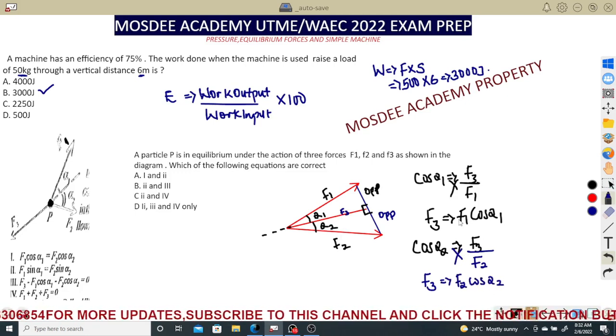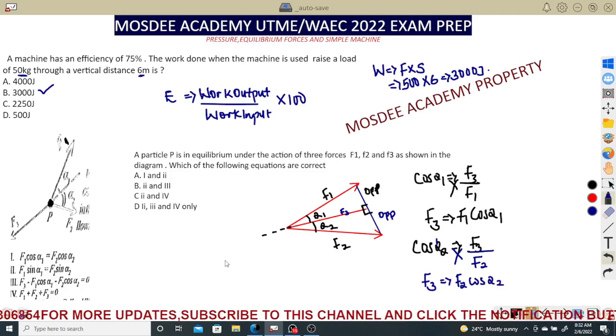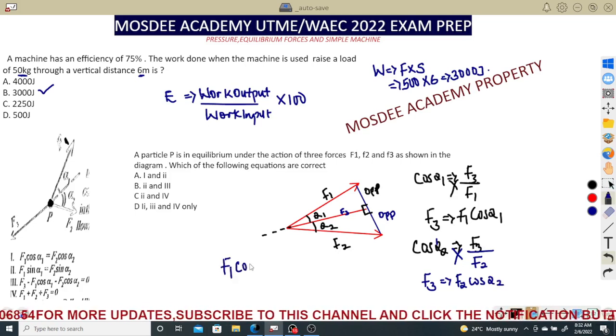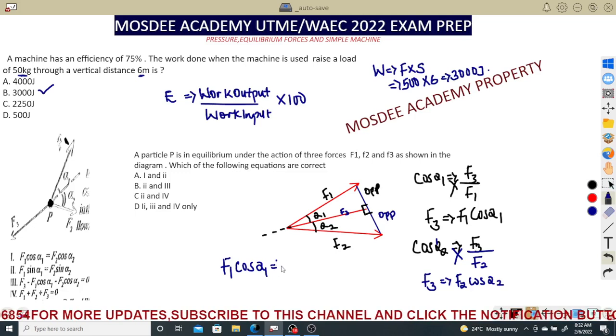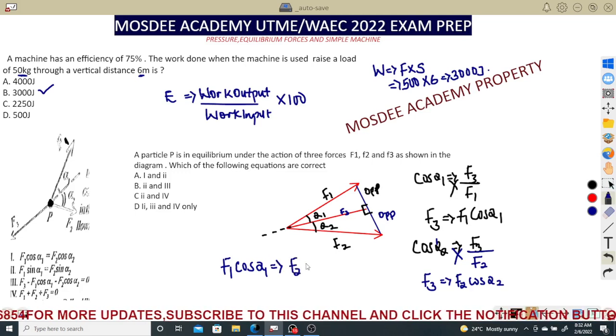So now directly, my dear student, F3 equals F3, and so F1 cos alpha 1 is equal to F2 cos alpha 2.